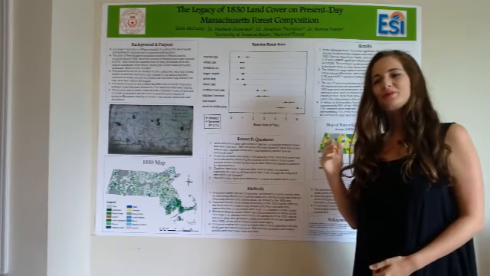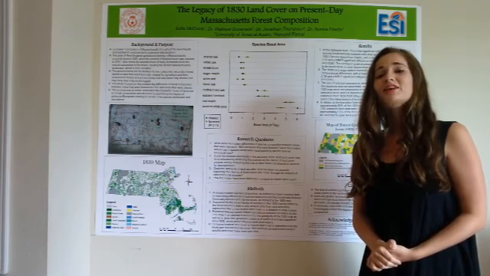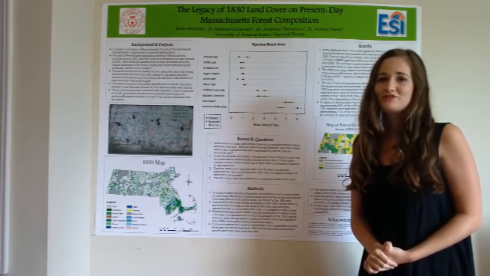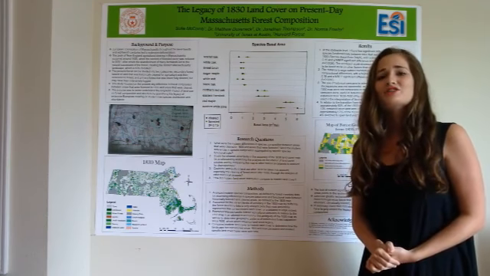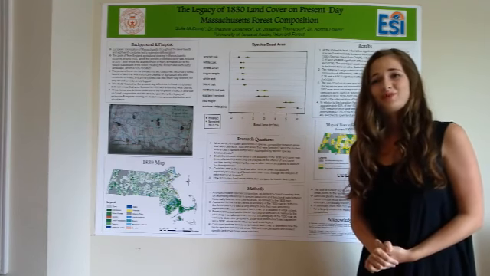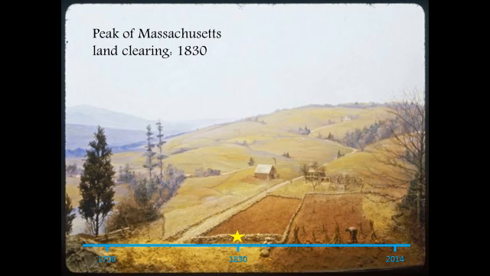My name is Sofie McComb, and my senior thesis examined how historic human land use disturbance left a lasting impact on the modern Massachusetts forest composition, which is increasingly important in an era where urbanization is causing similar deforestation patterns as the past. During European colonization, approximately 70% of the land was cleared for agriculture. The peak of this agricultural clearing in Massachusetts occurred in the year 1830, when many farmlands were abandoned due to a shift in the economy.